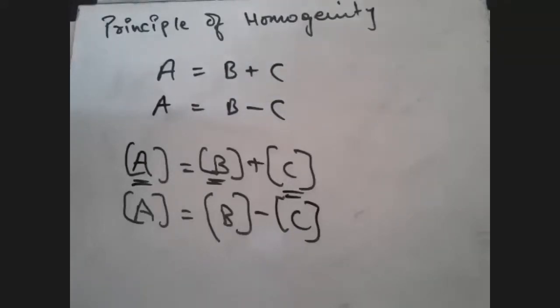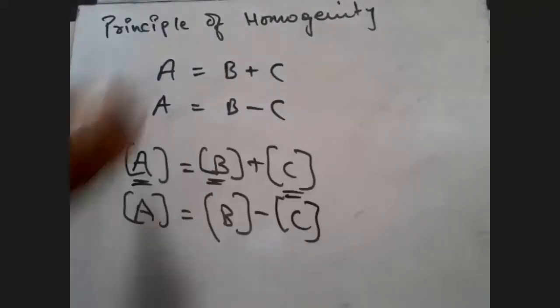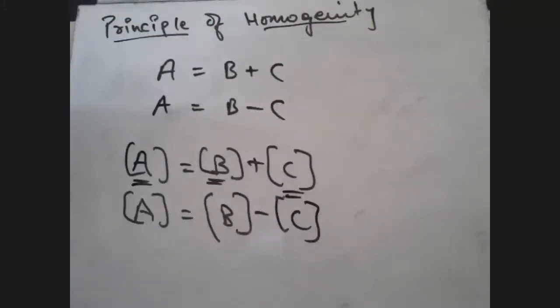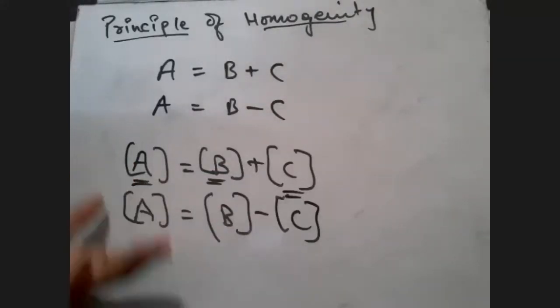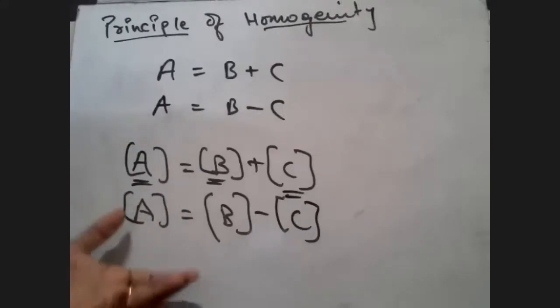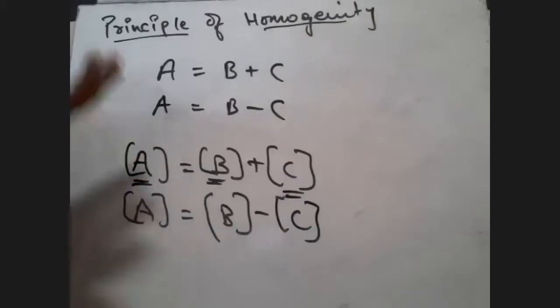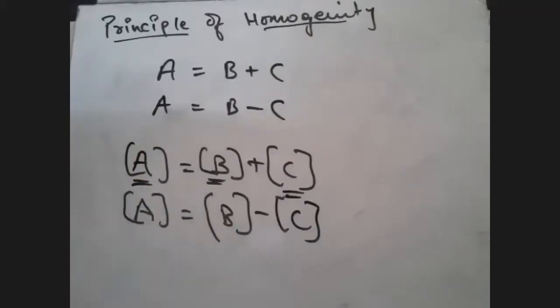Every formula has to follow this principle of homogeneity. So this is also used for correcting formulas. After scientists or professors studying a particular subject come up with certain expressions, they have to find whether that expression follows the principle of homogeneity.